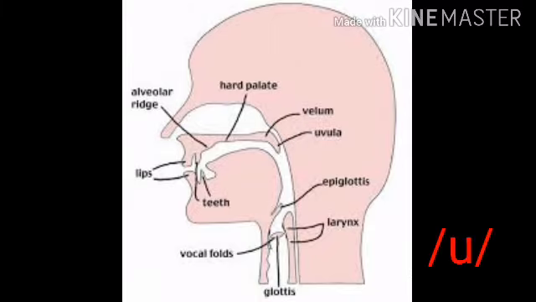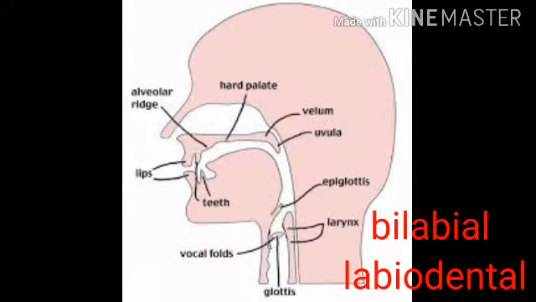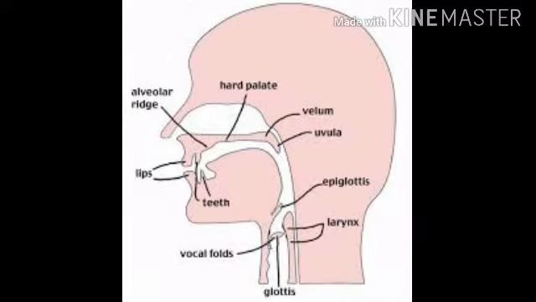Sounds produced with the lips in contact with each other are called bilabial, and lip to teeth contact is called labiodental.